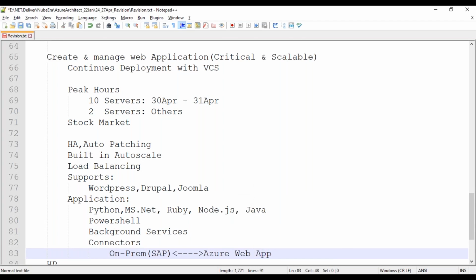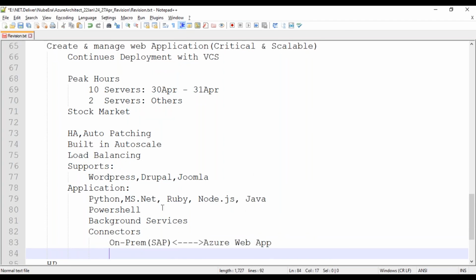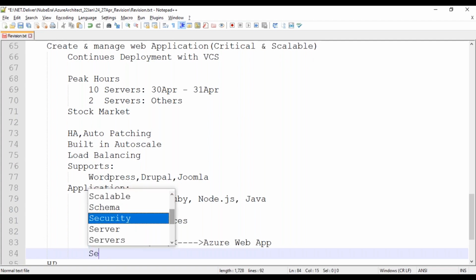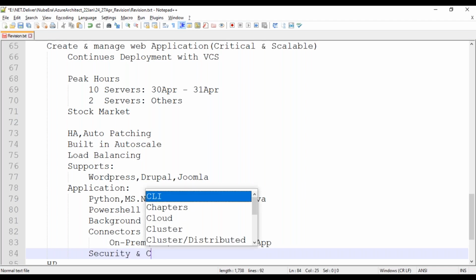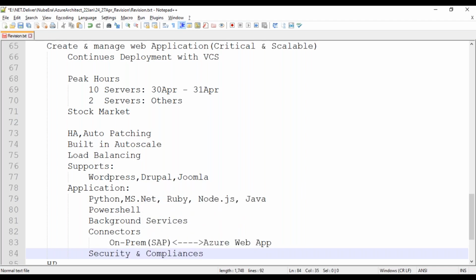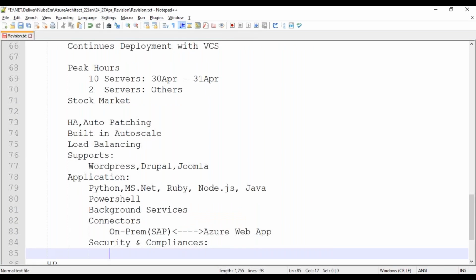This is one benefit we have, and they already follow the security compliances. What is meant by compliances? Compliances means the policies of the industry.